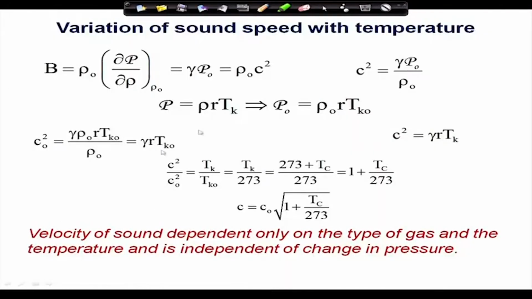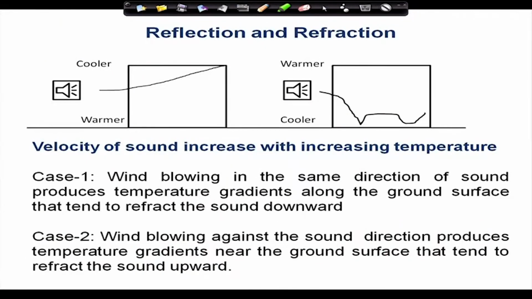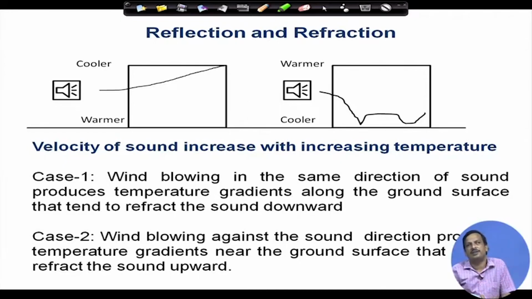So this is the proof that the velocity of sound depends only on temperature. If the temperature increases, the velocity of sound also increases. It is a very small deduction, and I have already discussed it in the previous class. Next, if that happens, there is a shadow formation due to the temperature variation.